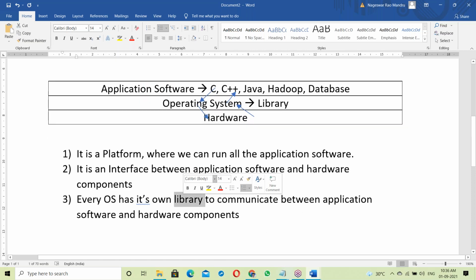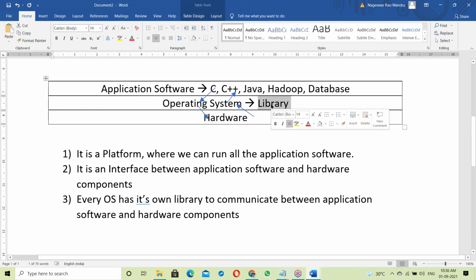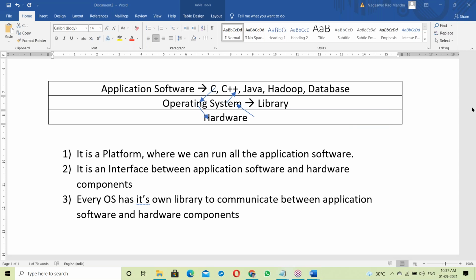So what exactly is a library? A library is a collection of functions. The library contains all the C language functions. All the operating systems, Linux, Windows, Unix, were developed in C language.